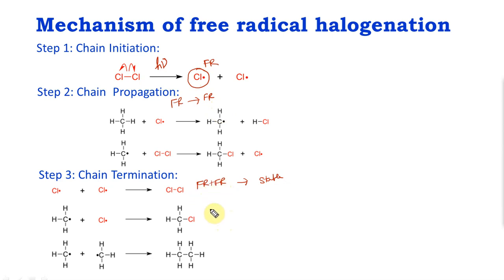Now obviously it's not all that simple. If you see, you can get multiple products, not only the alkyl halide that we want. The R dot doesn't necessarily have to combine with Cl dot, it can combine with another R dot to give you R-R. So this is not a great way of synthesizing the desired alkyl halide.